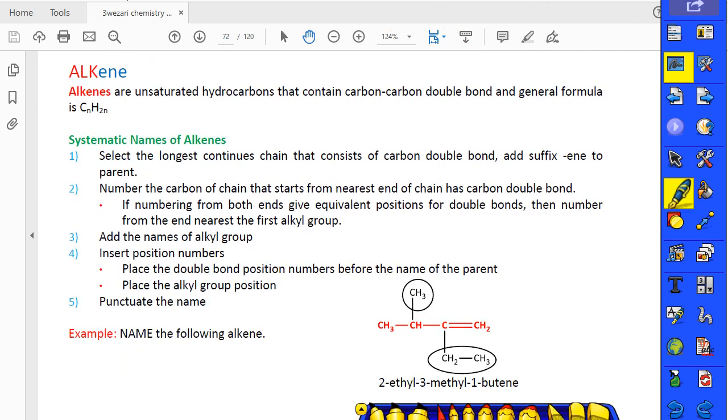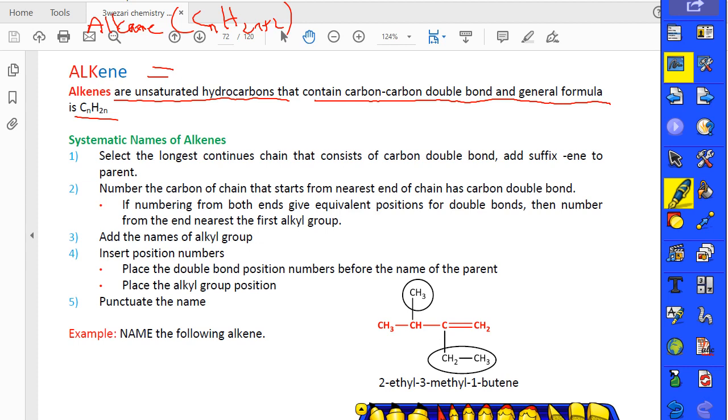The first one is the alkene. Alkene is an unsaturated hydrocarbon. It means that it has a double bond. And the formula of alkene and alkane are different. Do you remember the alkane? Alkane is CnH2n+2, but alkene is CnH2n. Because of their formula, we can easily determine which one is alkene and which one is alkane. Alkenes are unsaturated hydrocarbons that contain a carbon-carbon double bond, and the general formula is this. It means that in your alkene, there must be a double bond.